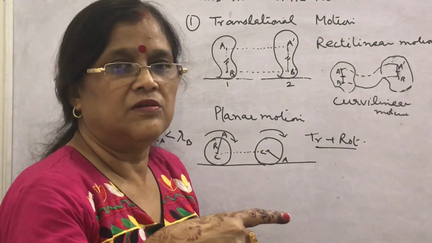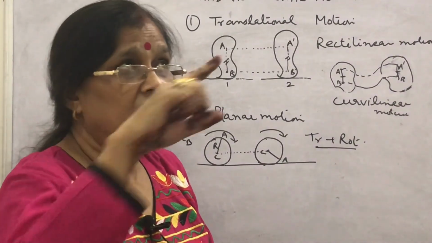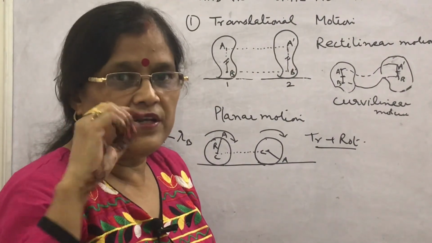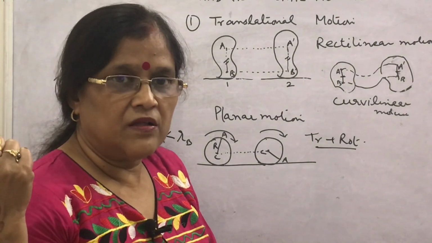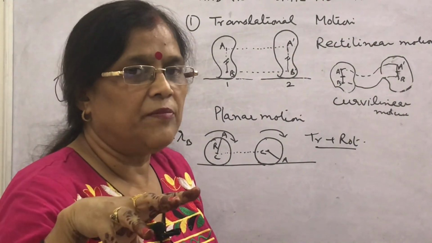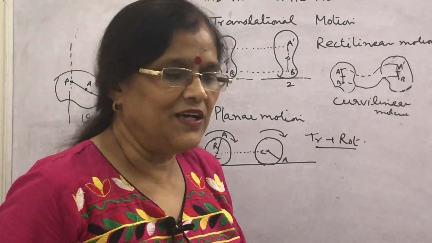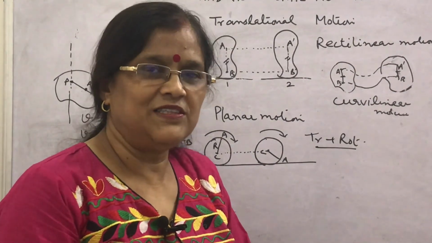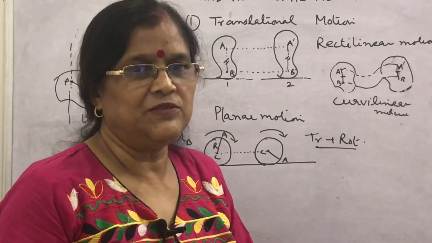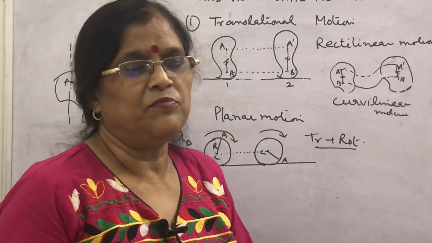revolutions. We have seen that in a fan, speed is given in RPM. Then what is the meaning of RPM? How will you find its value? Numerical examples we will discuss in the next video. Today I discussed only the system of particles, what is its meaning and the types of motion.